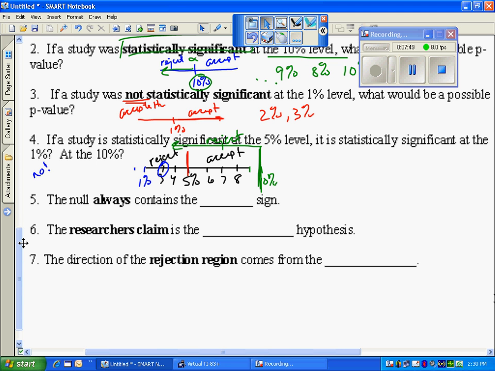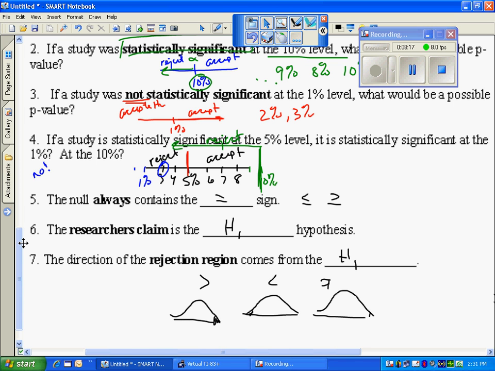The null always contains the equal sign. Remember, our book uses equal, but you could also use these depending on the test. The researcher's claim is always that alternative hypothesis. And the rejection region comes from that alternative hypothesis. So if I am greater than, mine is on here on the left. If I'm less than, my rejection region is on the right. And if I'm not equal to, my rejection region is both sides.